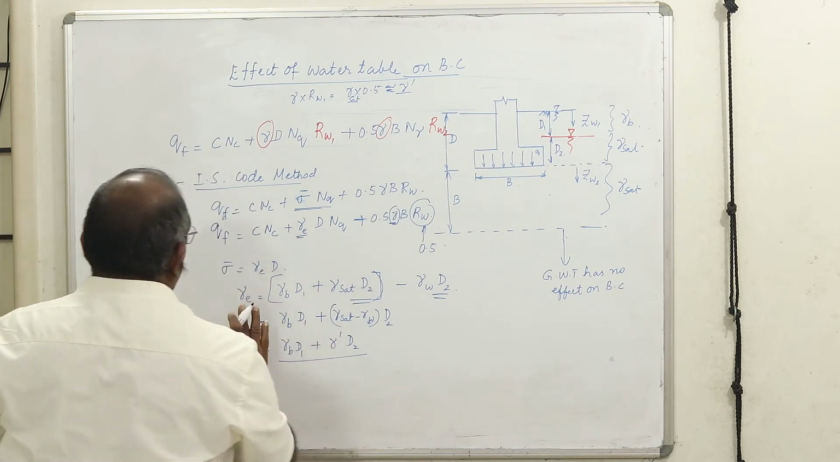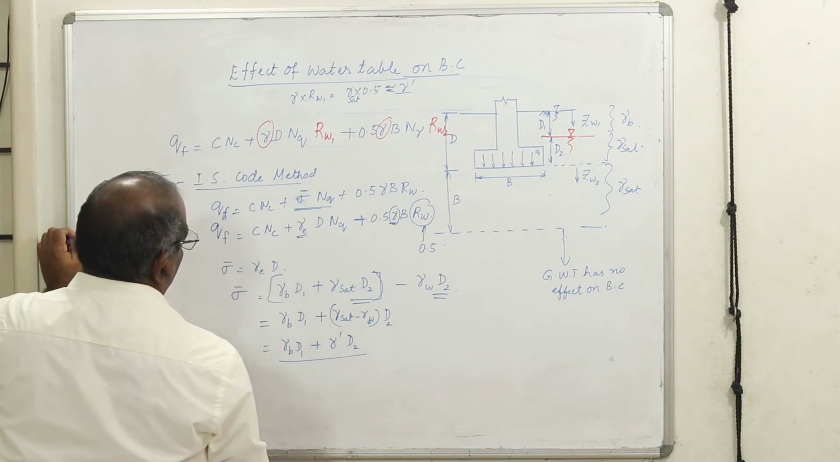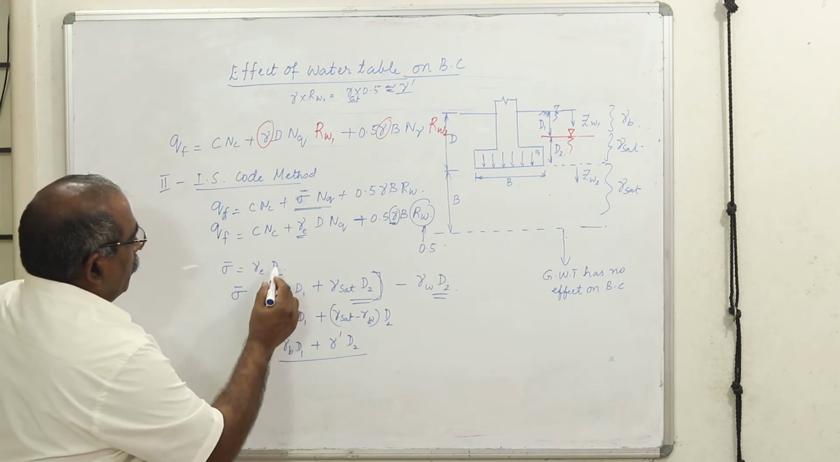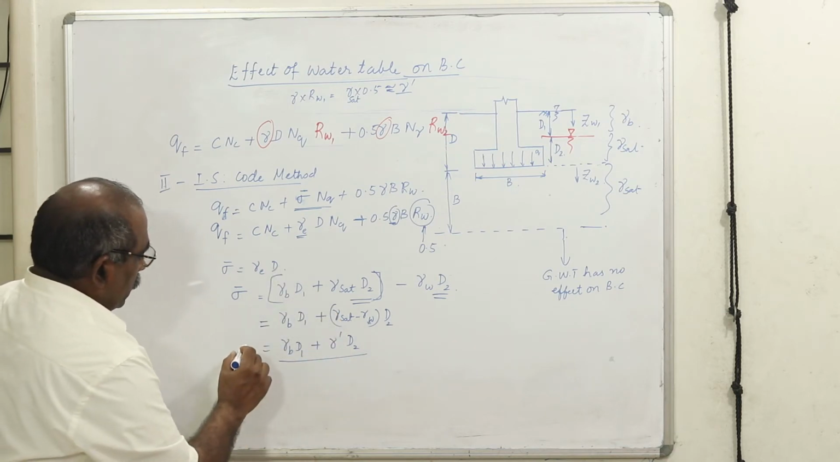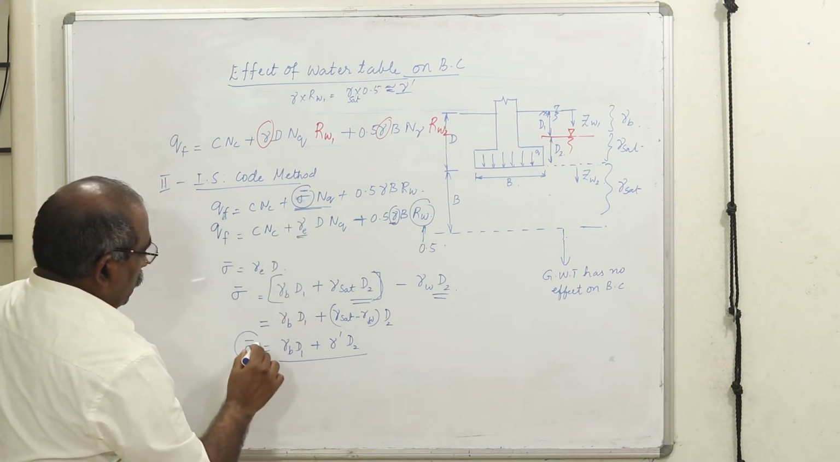this is not gamma E, this is equal to something, because the D is coming here. Instead of multiplying by D, it is coming inside. This is the one I am going to use.